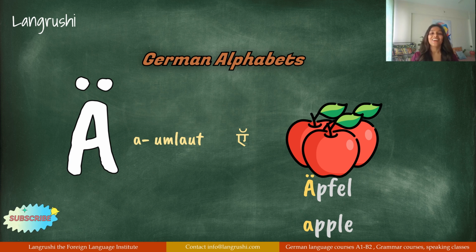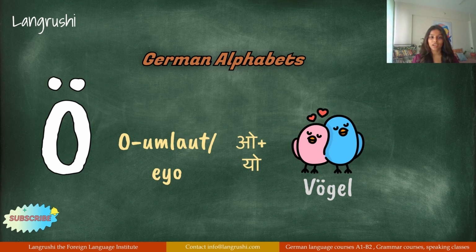Now how will I pronounce this? Äpfel, Äpfel. Then we have O umlaut, which is Ö. It's a very difficult sound to make since we are not used to making that. We do not have that sound in our alphabetical system. This is a mix of O and E. Ö. You have to round your lips. For example, this word I will pronounce Vögel.